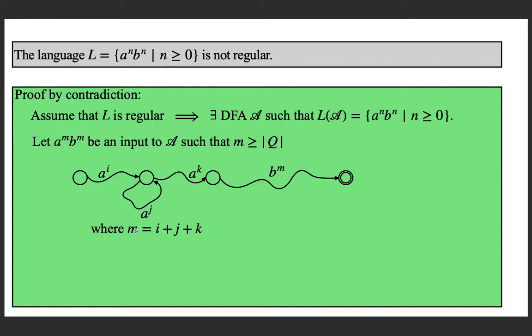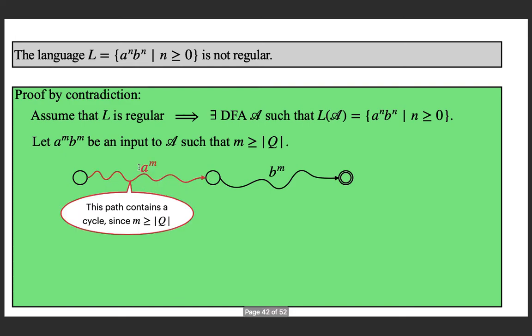Suppose m is 100, maybe 50 a's come here, then some 10 a's come like this back to the state again, and 40 a's go like this. Just like that I can divide. The fact is that there is a cycle.